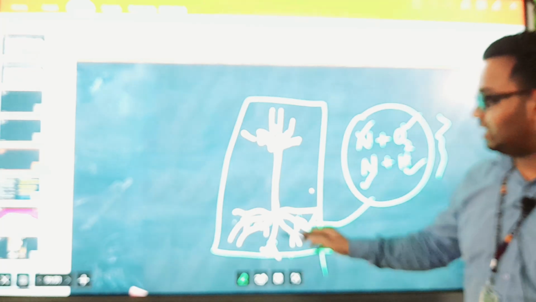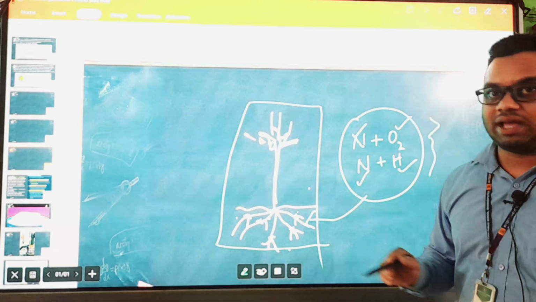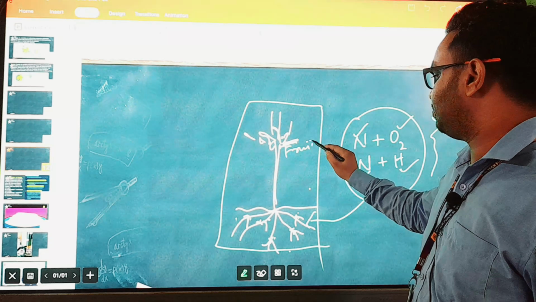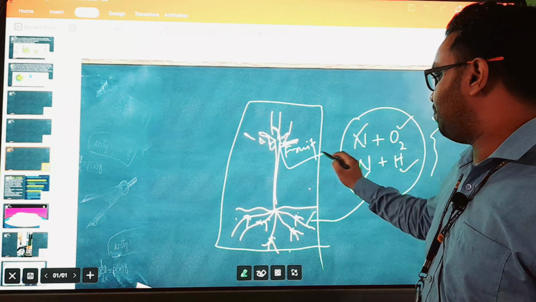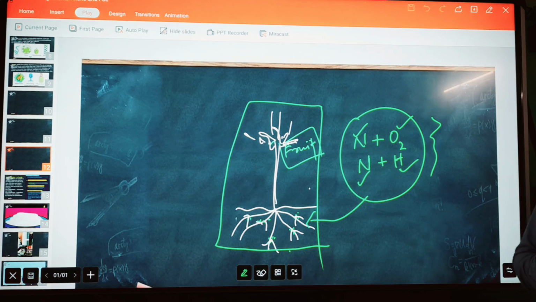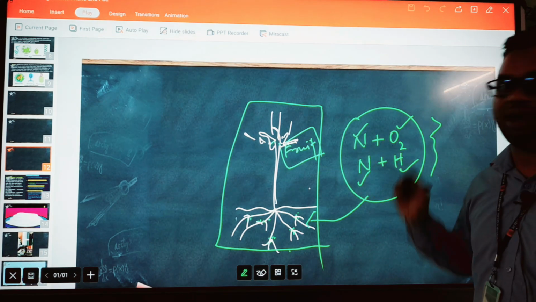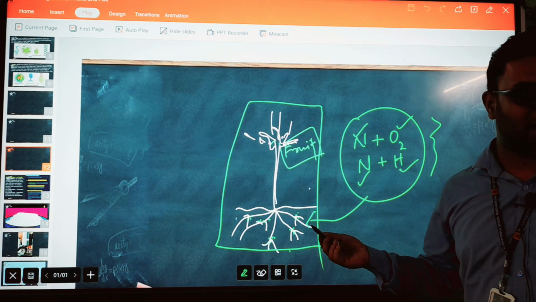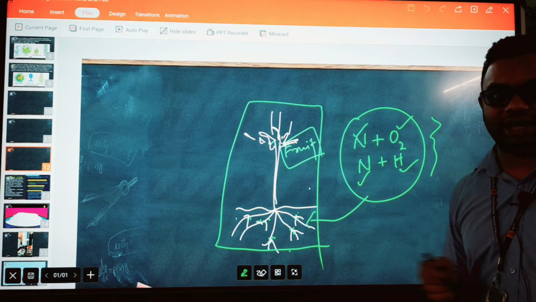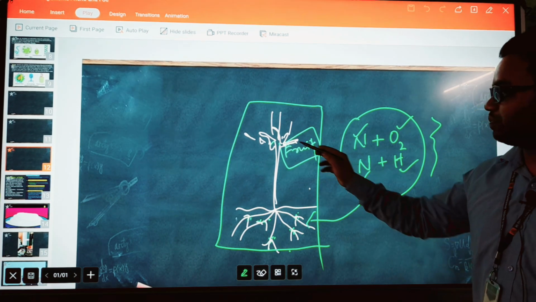And then this plant will take it, then they will produce the fruit. Yes or no? And these fruits, who are going to eat? We are going to eat. Then in that fruit there will be nitrogen or not? Yes, sir. Yes, nitrogen will be there. It helps in the production of protein. So this fruit we will eat.